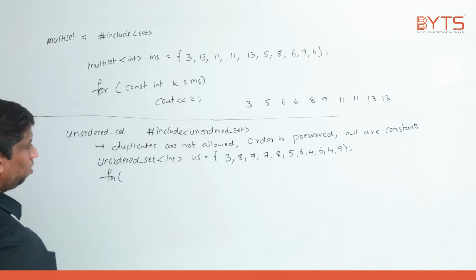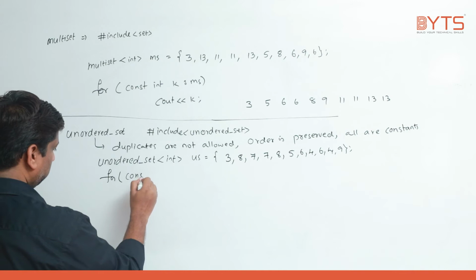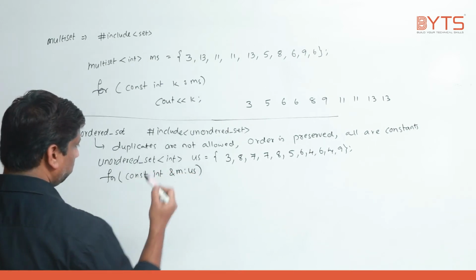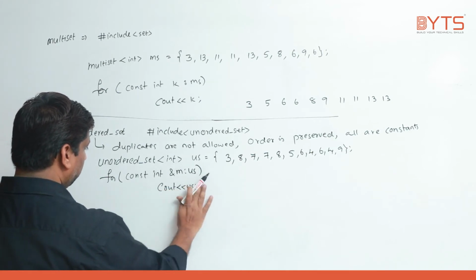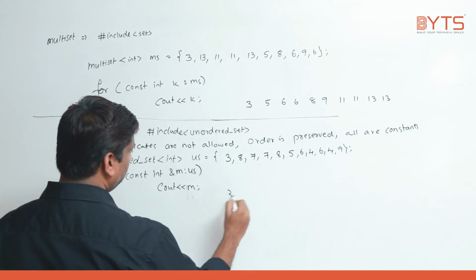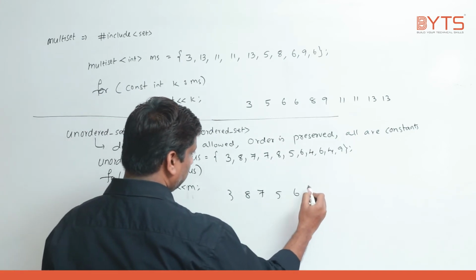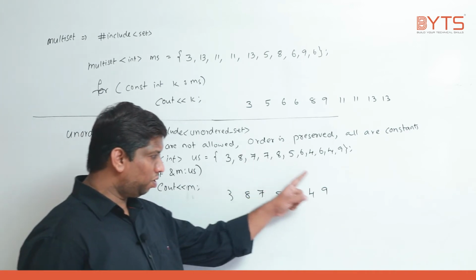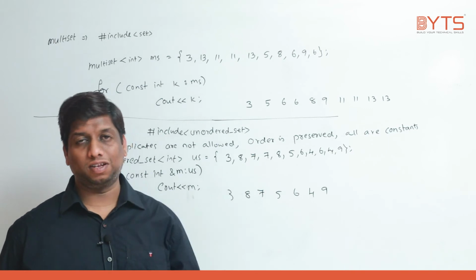For, I can use const int& m in us, cout m. So what is the answer? 3 will come, 8, 7, 5, 6, 4, 9 will come. Have you seen? All the elements are unique, but the order is not increasing or decreasing.